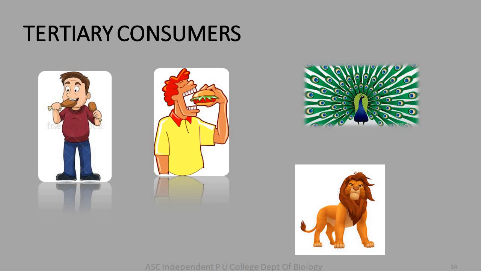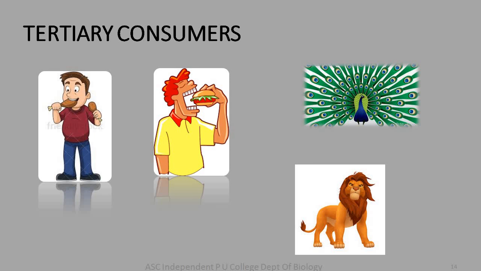Here I would like to add one more point. If you observe peacock and man, they come under another group of organisms called omnivores. That is, they can be primary consumers as well as secondary consumers. In the first picture, a man is eating a chicken piece. So here, man is a secondary consumer because he is indirectly dependent on plants. However, in the second picture, he is eating a veg burger, so he is a primary consumer.